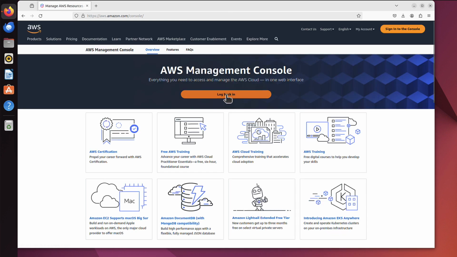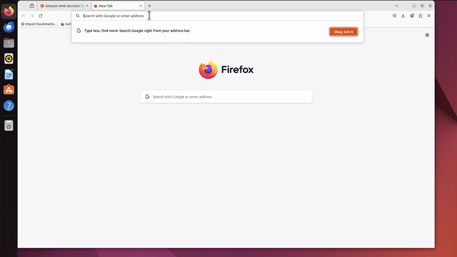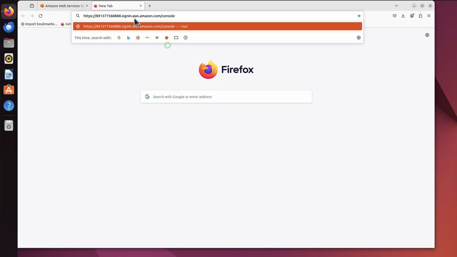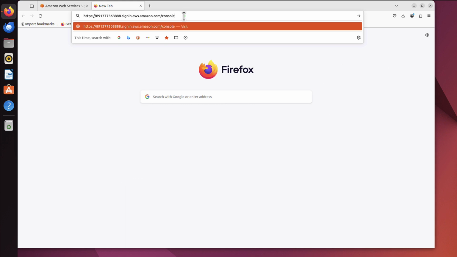We can either log back in here, but this time as an IAM user, and we will need the account ID, 12 digits. But remember, I copied that URL. Let me open another tab. Maybe I will show you both ways. I can paste it here. Remember that long URL I just copied? This actually already has that account ID. So one less thing to type.